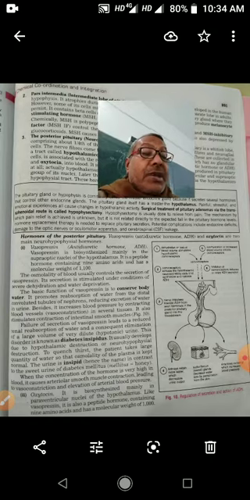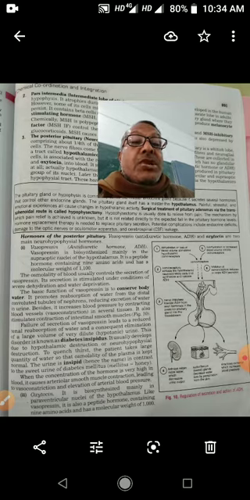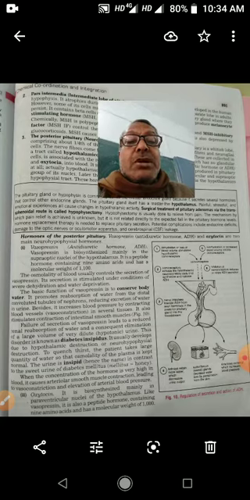And intermediate lobe secretes melanocyte stimulating hormone. Posterior lobe of the pituitary gland secretes antidiuretic hormone or vasopressin hormone and oxytocin hormone. Children, you have to learn the function of these hormones.